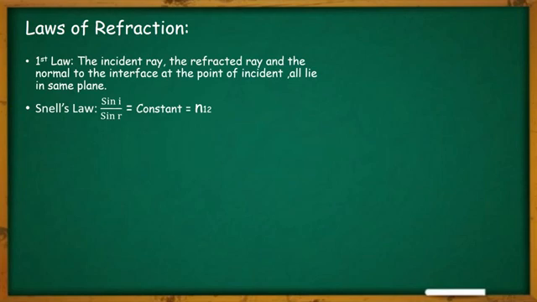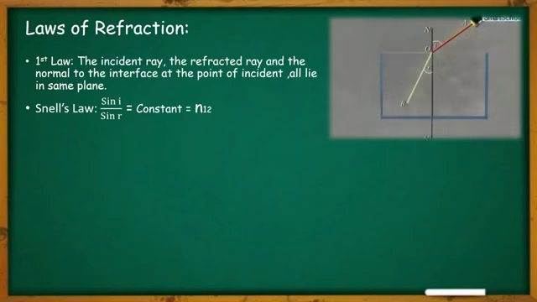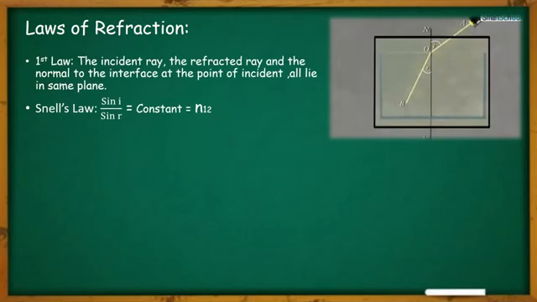If I interchange this and write n21, then it is the refractive index of the first medium with respect to the second one. Here, as you can see, this is the incident ray, this is the refracted ray, this is the normal, and all are lying in the same plane.